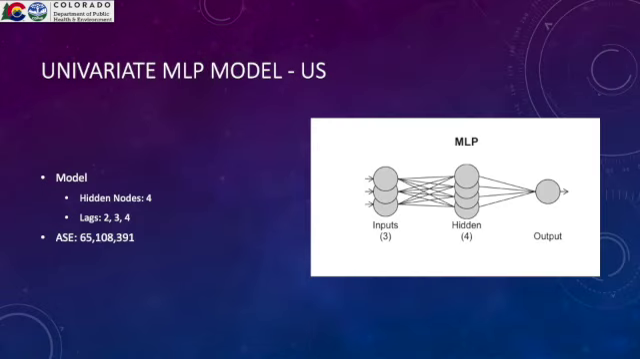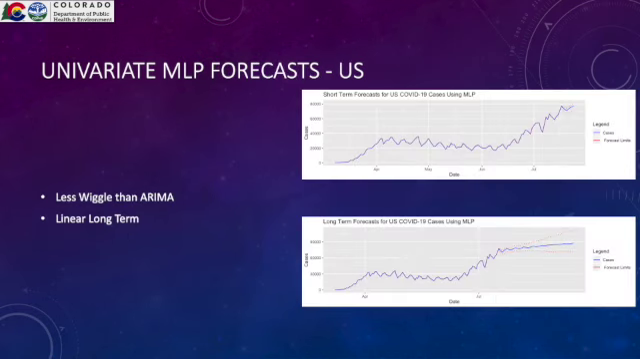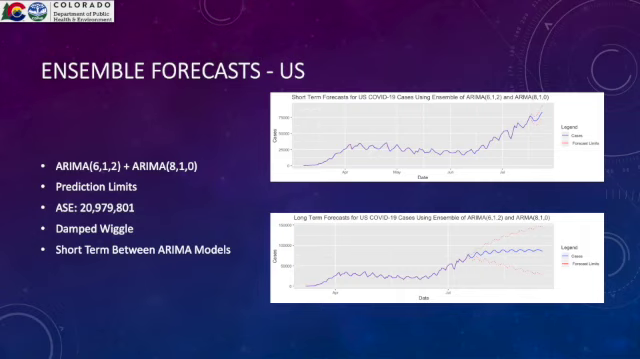We then created a univariate MLP model, ended up with an ASE of 65 million with 4 hidden nodes, and lags of 2, 3, and 4 of US new cases in the model. We have a forecast that has less wiggle than the ARIMA. It's linear in the long term. It's much sharper. Because of the ASE, we use the two ARIMA forecasts in our ensemble.